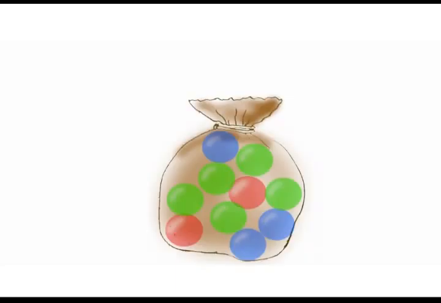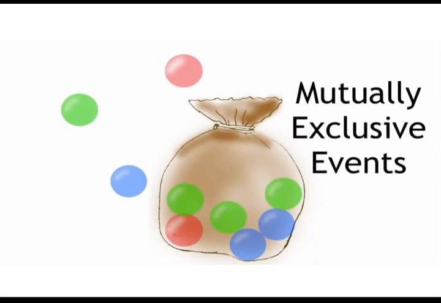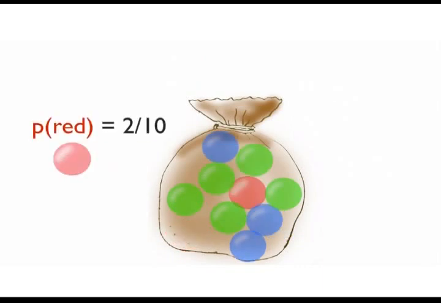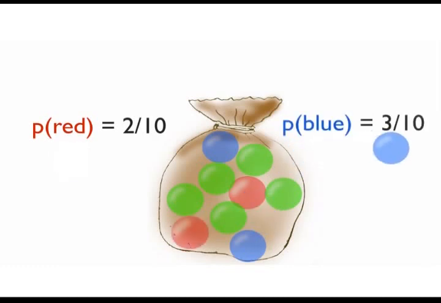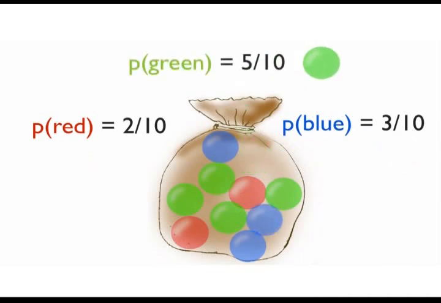Let's go back to our bag with balls. We are picking a ball at random. Because we are picking only one ball, we cannot pick a red, green and blue at the same time. So the 3 events, picking a red, picking a green and picking a blue, are mutually exclusive. If one occurs, it means the others did not occur. In this bag, the probability of picking a red is 2/10. The probability of picking a blue is 3/10. And the probability of picking a green is 5/10.